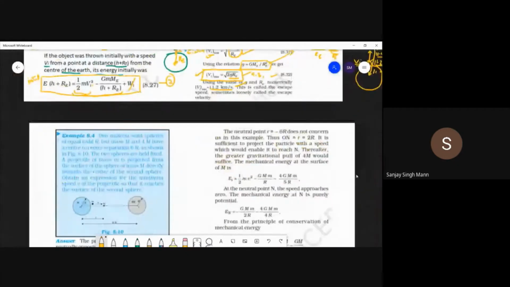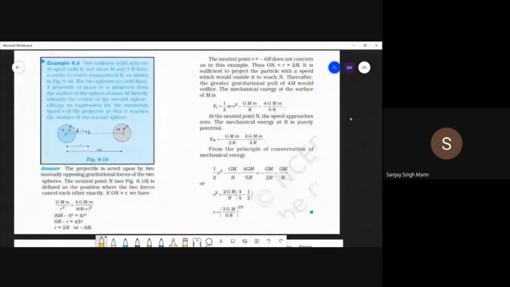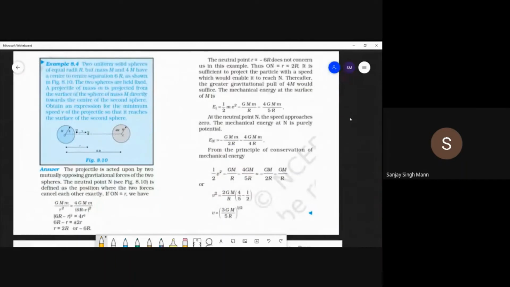Now the next question, example 8.4. Two uniform solid spheres, uniform meaning uniform density and regular shape, of equal radii r, but this has mass m and this has mass 4m, and the center to center distance is 6r.